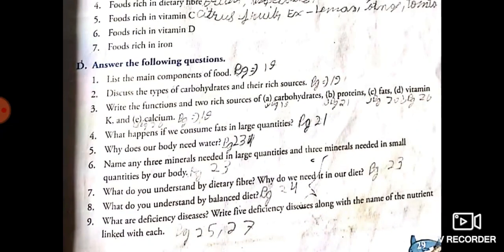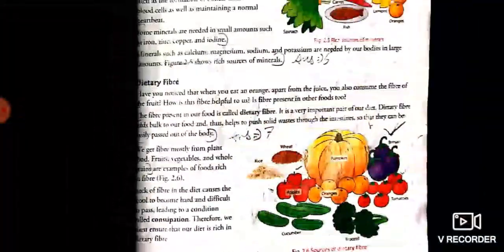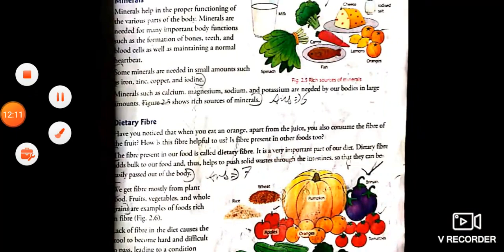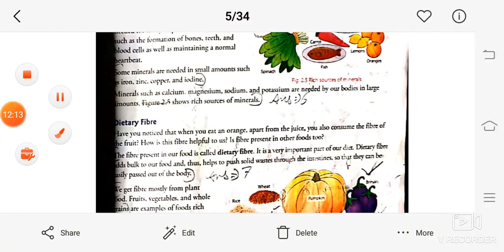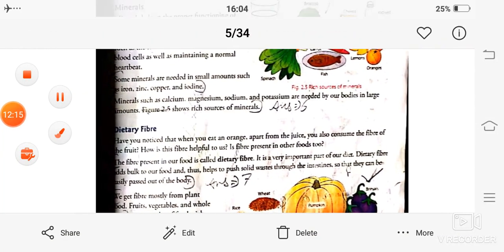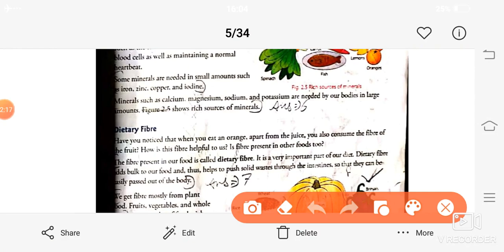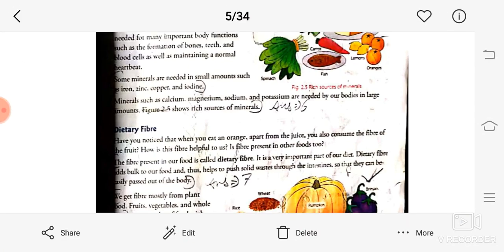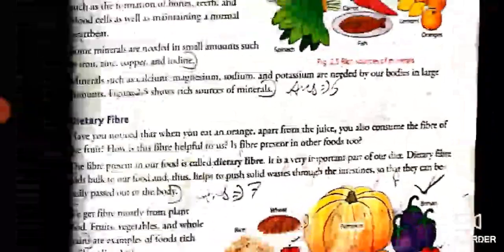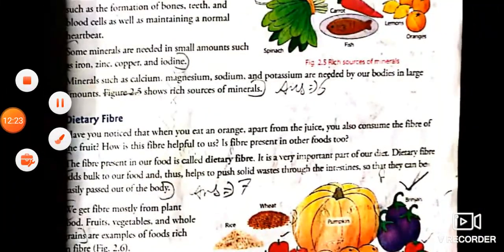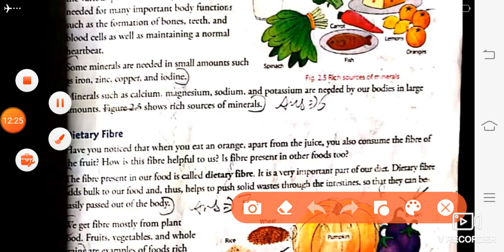Name 3 minerals which are needed in large quantity and 3 minerals needed in small quantity. So this answer is again on page number 23. Here you will start from here. Page 23, you will start from here.